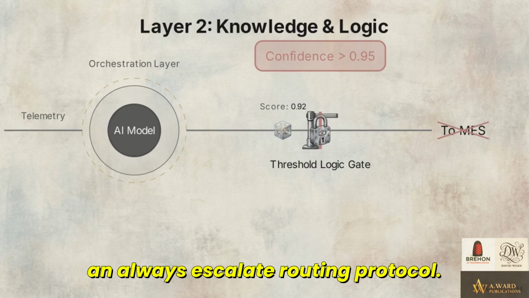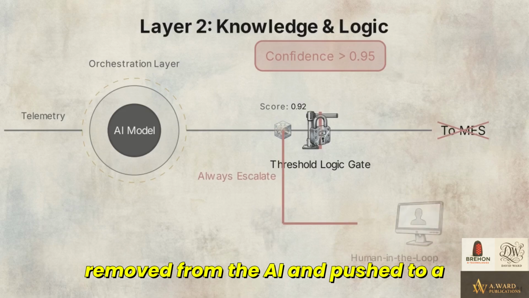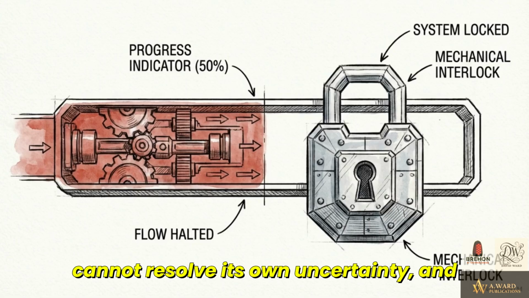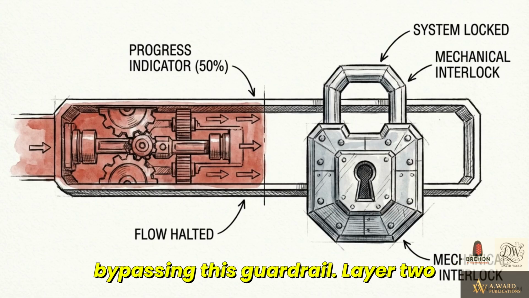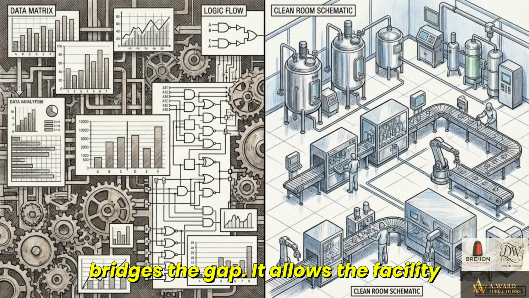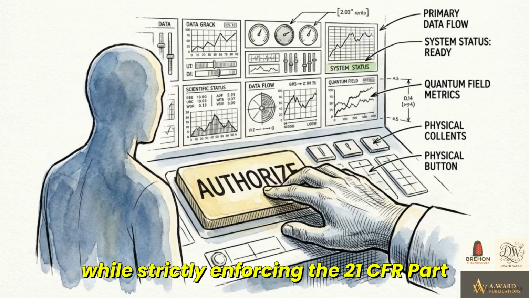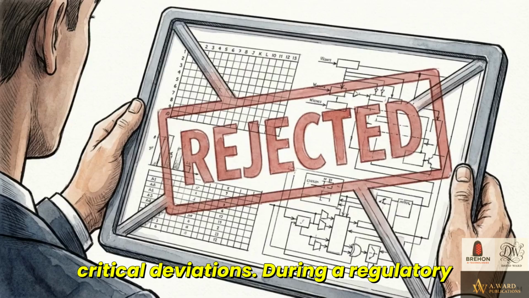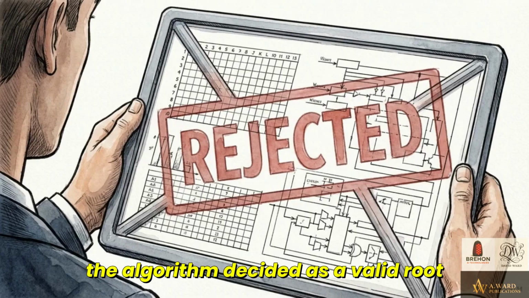The architecture then triggers an always escalate routing protocol. Decision-making power is instantly removed from the AI and pushed to a human-in-the-loop terminal. The AI cannot resolve its own uncertainty, and it is programmatically incapable of bypassing this guardrail. Layer 2 bridges the gap. It allows the facility to leverage AI for rapid data analysis, while strictly enforcing the 21 CFR Part 11 requirement for human authorization on critical deviations. During a regulatory inspection, an auditor will never accept the algorithm decided as a valid root cause for a quality outcome.